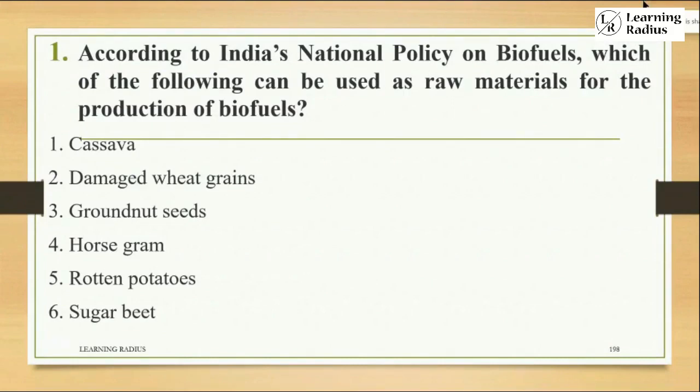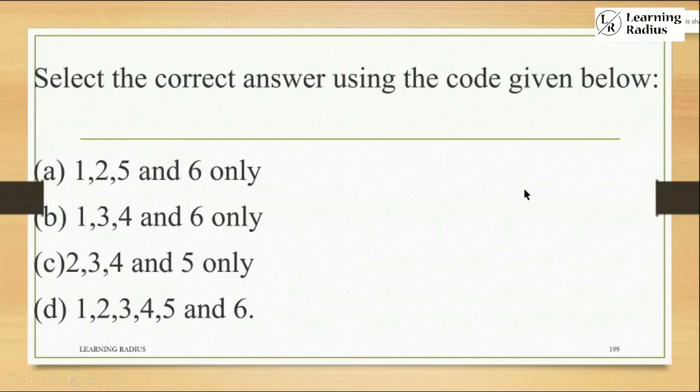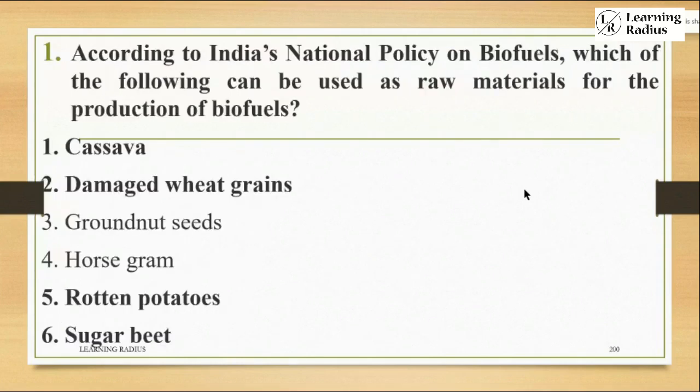Cassava, damaged wheat grains, groundnut seeds, horse gram, rotten potatoes, sugar beet. Then they have clear options: 1, 2, 5, and 6; 1, 3, 4, and 6; 2, 3, 4, and 5; 1, 2, 3, 4, 5, 6. And here, when you look into cassava, damaged wheat grains, rotten potato and sugar beet, that is the answer. That is 1, 2, 5, and 6.